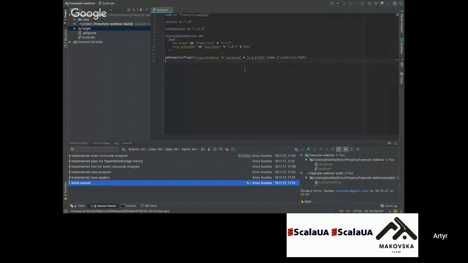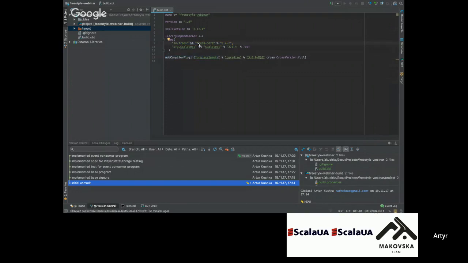So here is our project, and as you know, every project starts from a build file and library dependencies. To our project, we will add Freestyle core model that provides us all the useful macros and implicit stuff that will be useful to write our code. We will have ScalaTest to test our implementations, and also we will have Scala Meta Paradise. It's a compiler plugin that adds really useful and fancy macros that are used by Freestyle core.